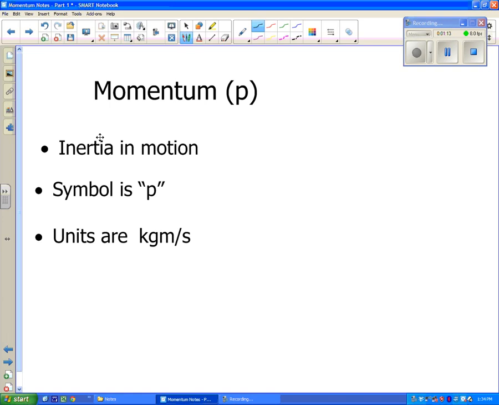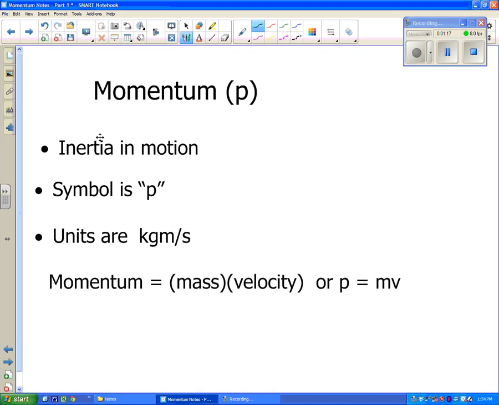I'll show you an easy way to remember that in a second, after I show you that the equation for momentum is mass times velocity. Because P equals mv, if you ever forget these units, you can always think of the units for mass as kilograms, times the units for velocity as meters per second, and kilogram meters per second is the units of momentum. So that works out very nicely.